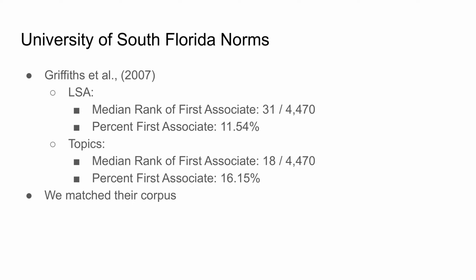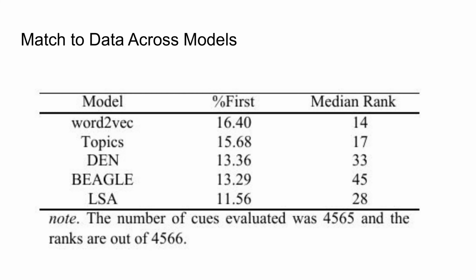The number of times the free associate ranked 1 was 11.54% for LSA and 16.15% for the topics model. We matched their corpus as best we could and used the 5 models we have discussed to predict the free associations. Here, for each model, I'm showing the percent of times the most common human free associate ranked the highest, followed by the median rank of the most common associate.